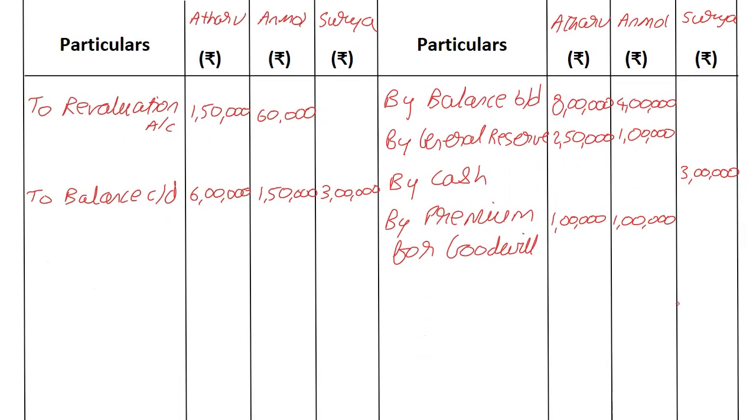And for Surya, life is easy. I'm going to leave a healthy amount of space, and I'm just going to write 3 lakhs and 3 lakhs on both the sides for Surya's capital account. For the other two partners, I have to think a little bit which side is heavier. Notice over here, I have 4 lakhs, 1 lakh, 1 lakh, so altogether about 6 lakhs.